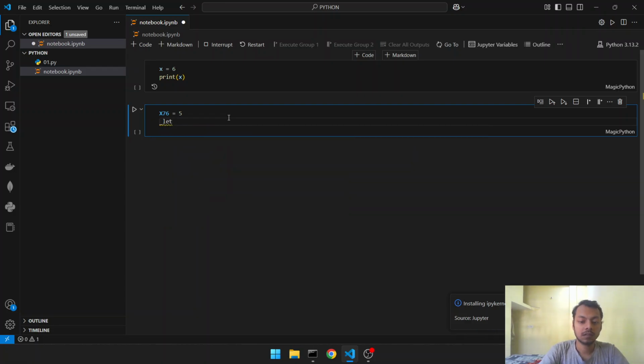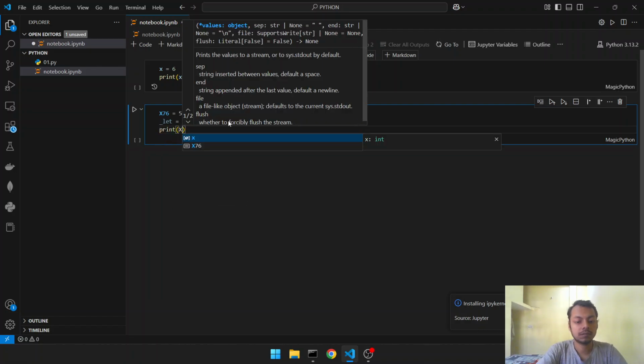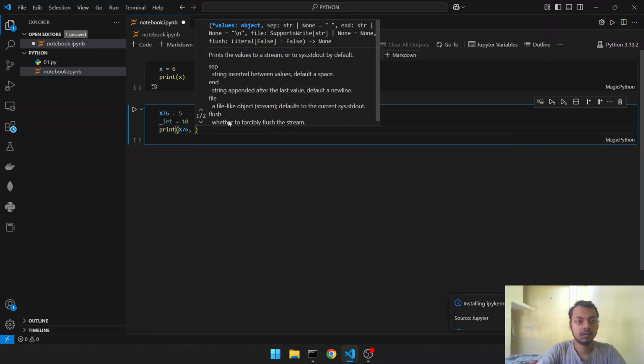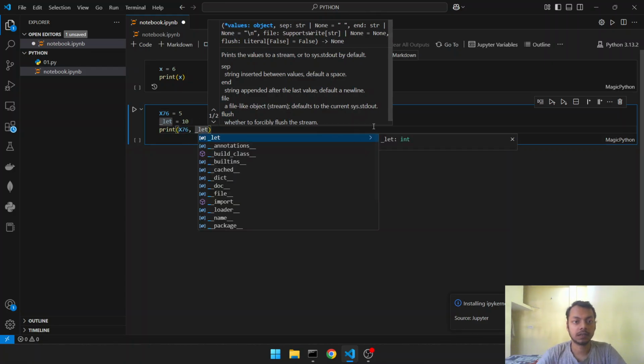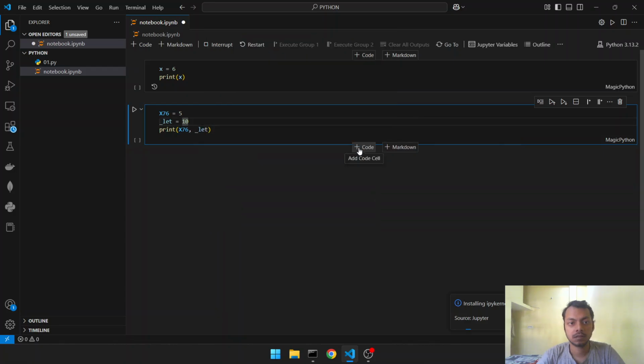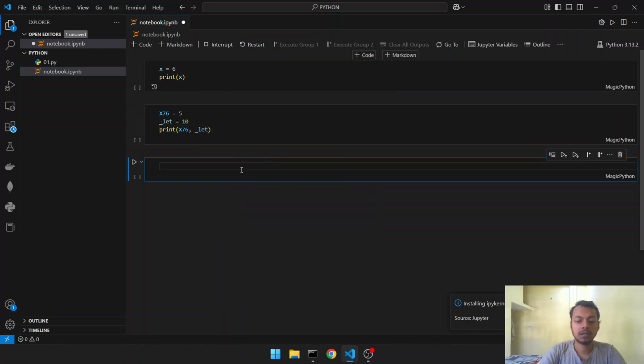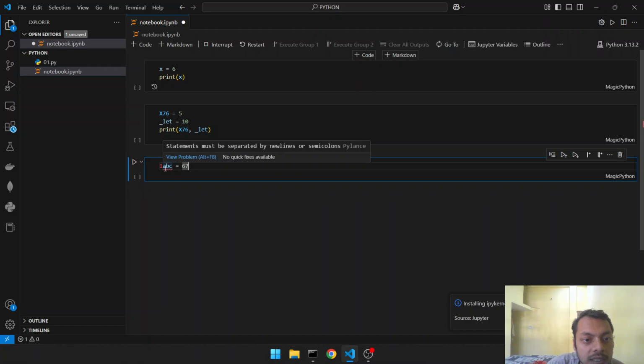Underscore x equal to 10, and now print x and underscore x. Okay, and now I will show if we start with a digit: 1abc equal to 67. See this red one, this is showing an error.